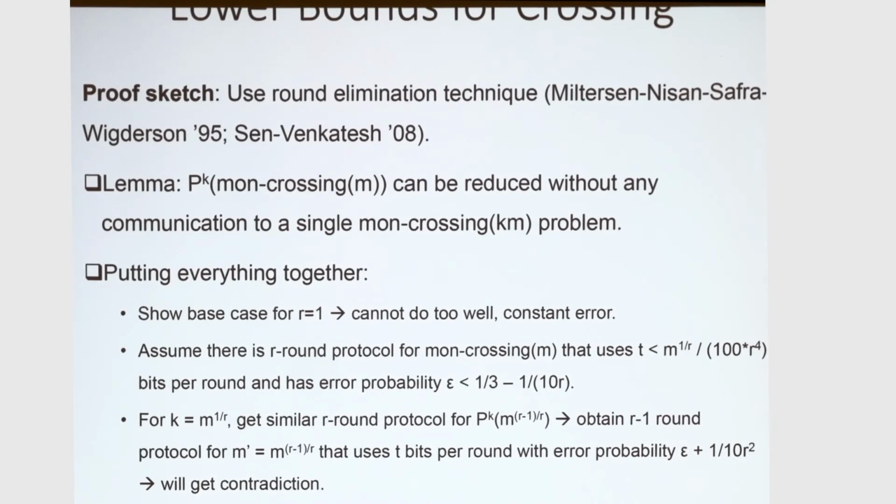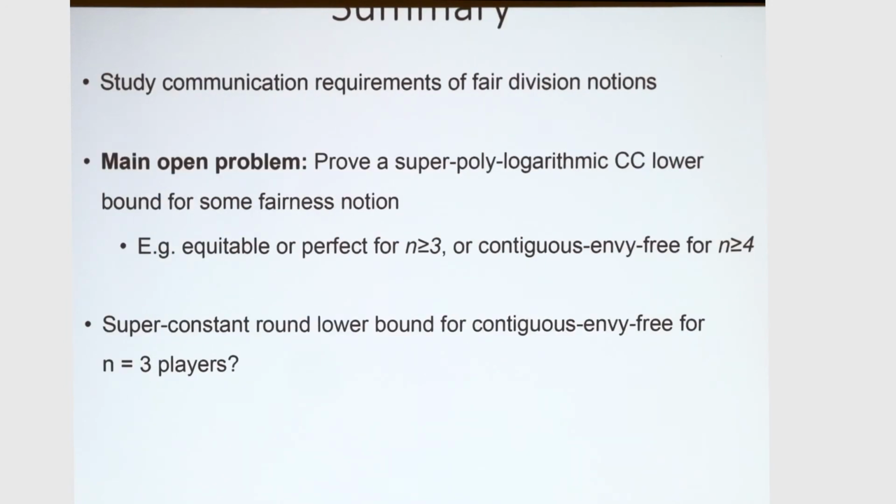And then to put everything together, we'll use induction. So basically, for the base case, we'll do it directly, invoking the lemma. And then we'll assume there is some R-round protocol with some error probability, and then we'll infer what we can do in one less round, and we'll get a contradiction if that is too good. So for 0 rounds, we have constant error.